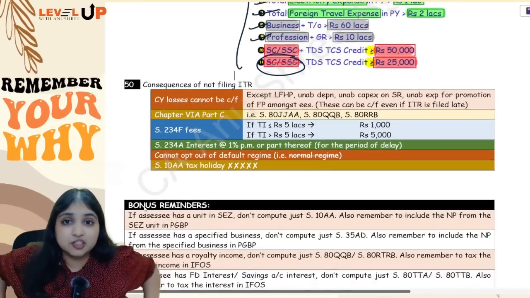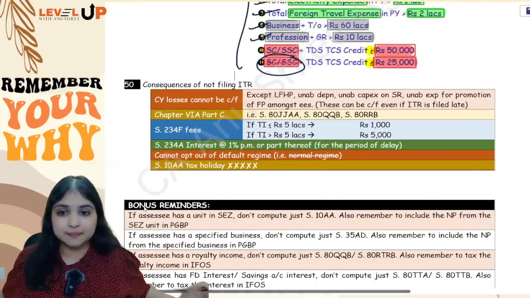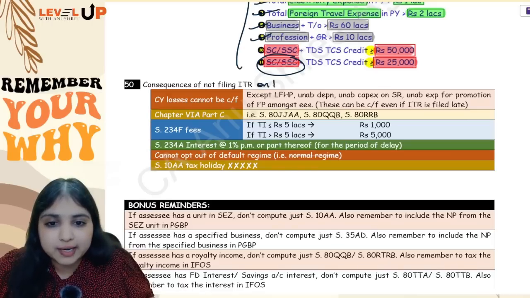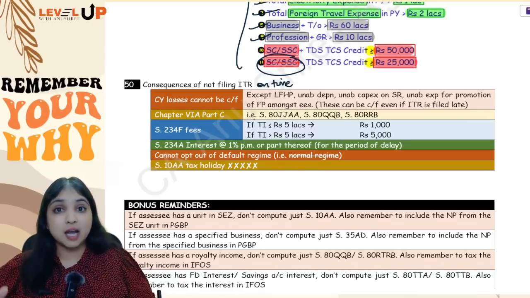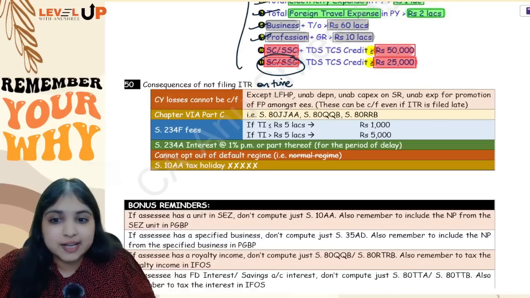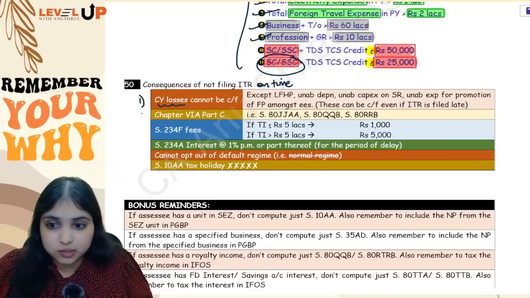Then comes your 50th adjustment, your last adjustment. What if assessee does not file ITR on time? Consequences of not filing ITR on time, that is, what if your assessee files ITR late? If your assessee files ITR late, then there will be 5 consequences. Consequence number 1, assessee will not be able to carry forward current year losses.